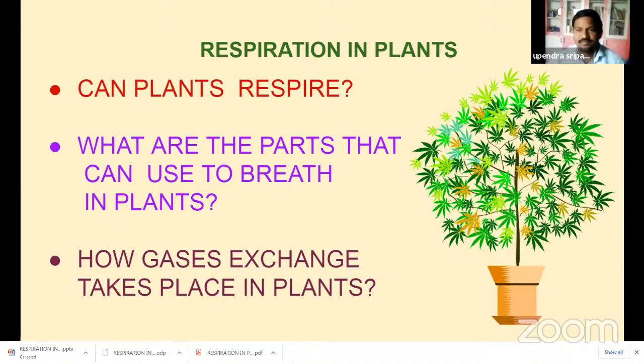Like this, if plants respire, what are the important respiratory organs in plants? Can plants breathe? From where does oxygen enter the plant's body? So let us discuss how gas exchange takes place in a plant's body in this class.